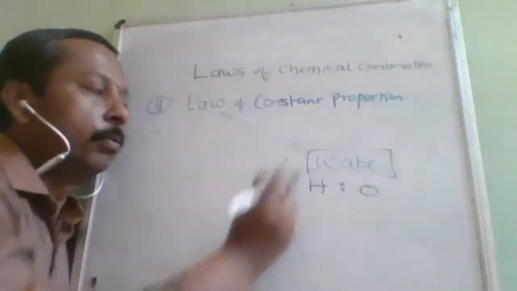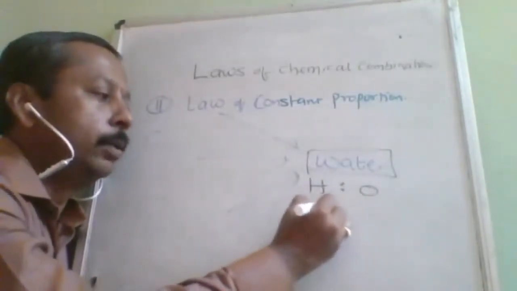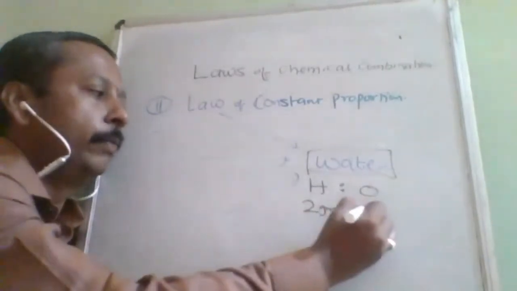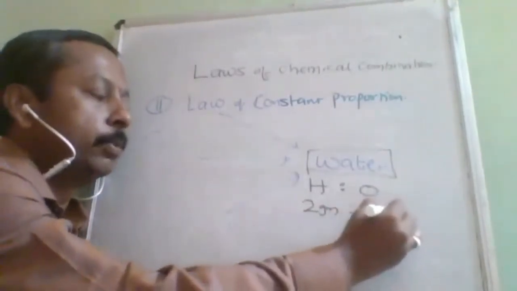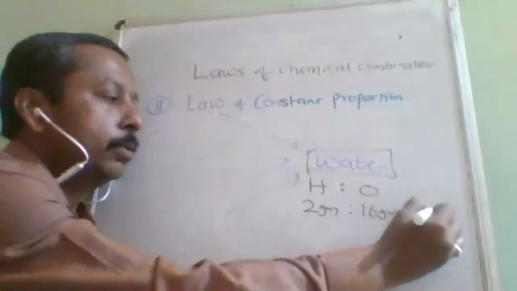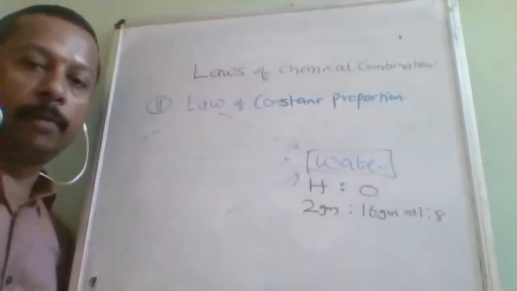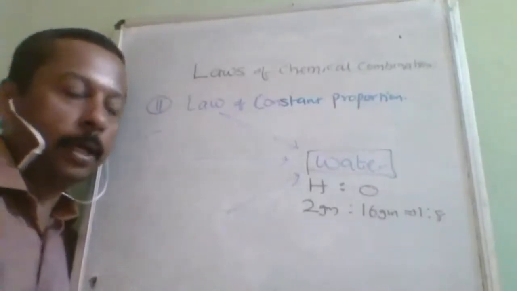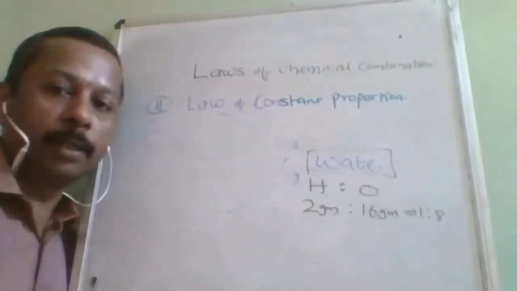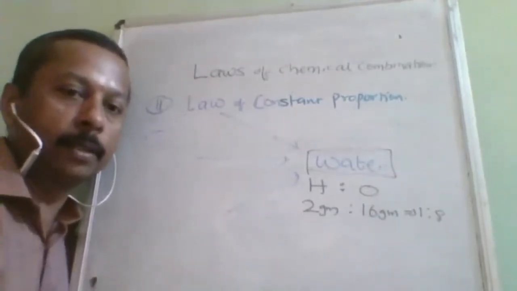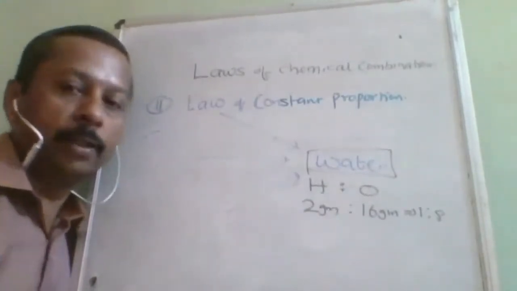So if I want to form water, I need to add 2 grams of hydrogen with 16 grams of oxygen. That is, the mass ratio is 1:8. To prepare 1 mole of water, the hydrogen and oxygen mass ratio is 1:8. Let it be any preparation method, this proportion will be constant.